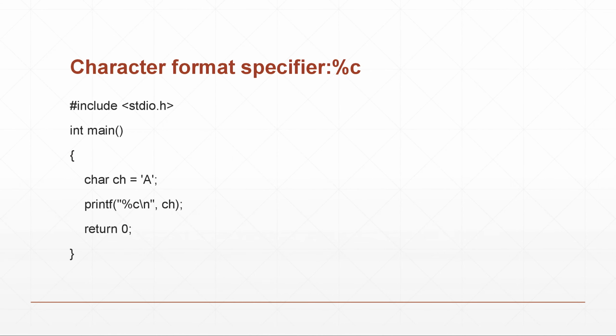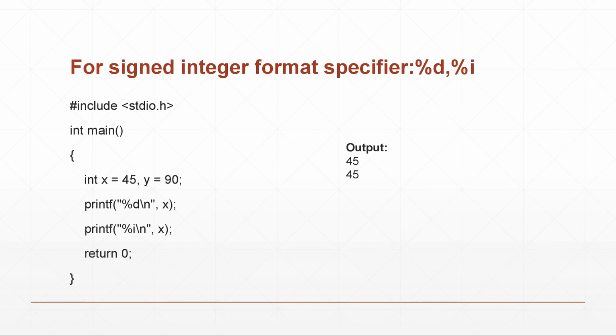Next, we are going to see about character format specifier. For declaring a character variable, we use %c because it is a character. We can declare, for example, a, b, c, d as characters. So we are using the format specifier %c. Next, for integer format specifier, we can use %d or %i. In the given program, they are declaring two variables, 45 and 90. So they are integers, and they are declared by using %d and %i respectively.